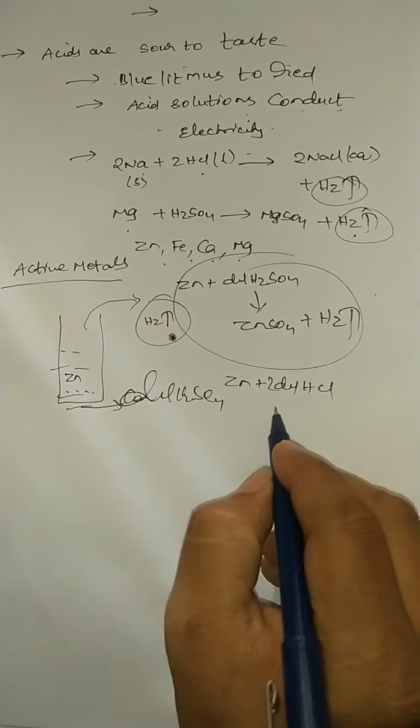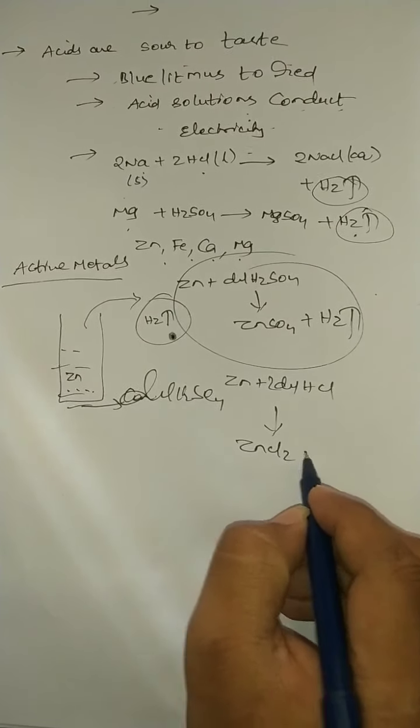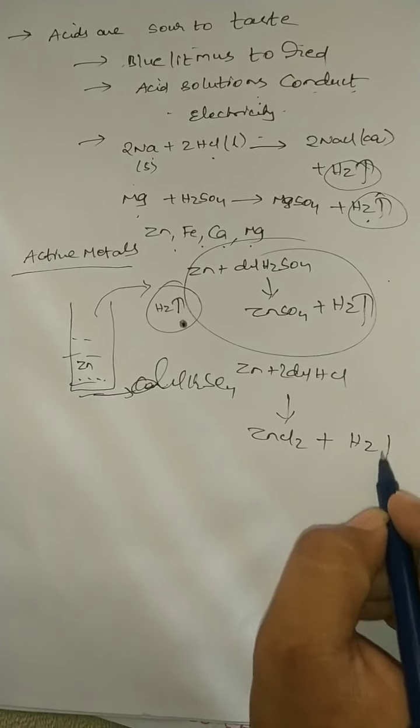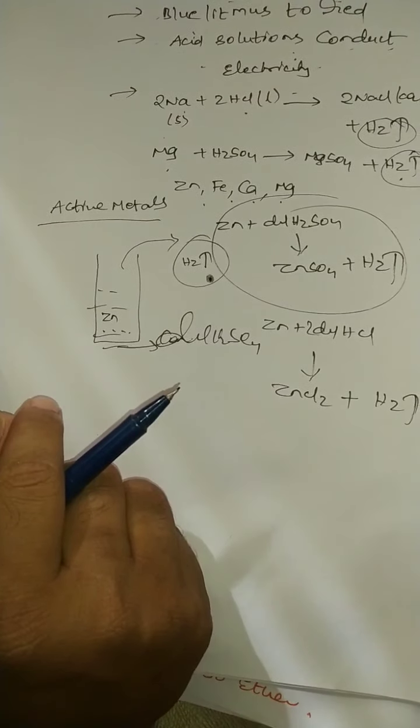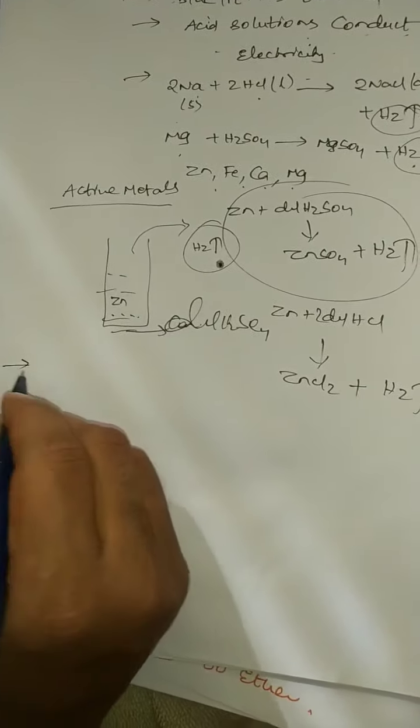In the same manner, zinc metal reacts with dilute HCl. Suppose 2 moles of dilute HCl, you get ZnCl2 plus hydrogen gas liberated. So this is a property of acids, and now the next important property.